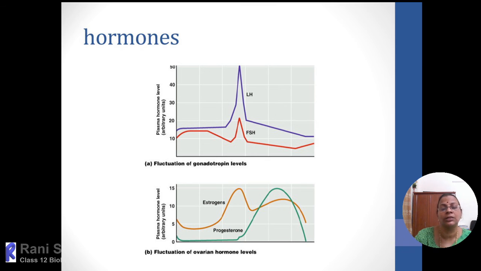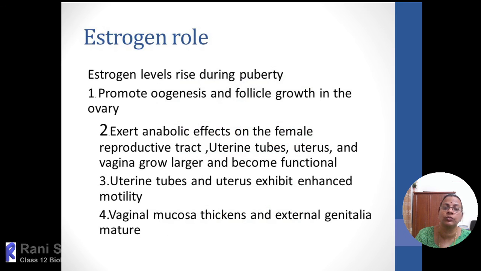That results in peeling of the endometrial layer, rupturing of blood vessels, glandular secretions, and the remnant part of that will be expelled out through the vagina in the form of menstrual flow. So here that is the hormonal action.